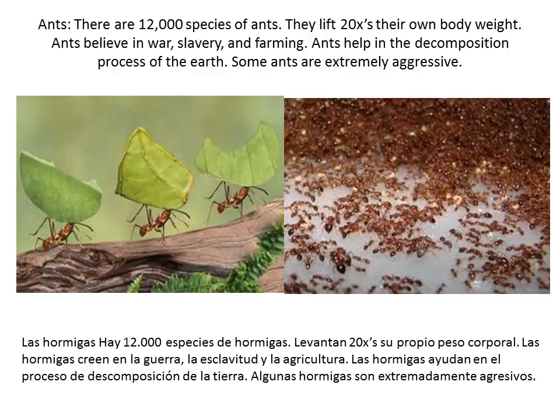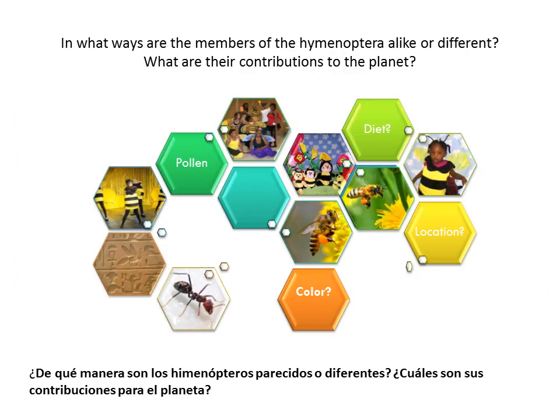Ants. There are 12,000 species of ants. They lift 20 times their own body weight. Ants believe in war, slavery, and farming. Ants help in the decomposition process of the earth. Some ants are extremely aggressive.